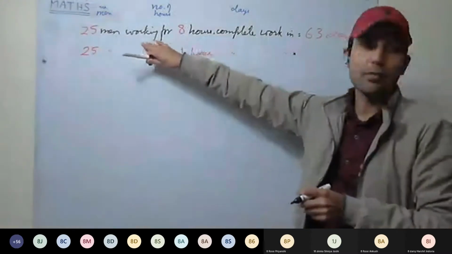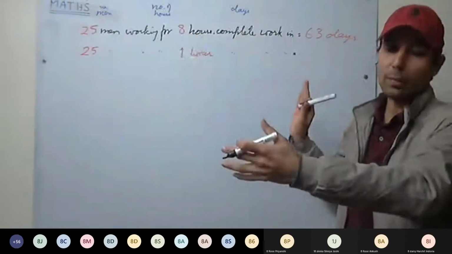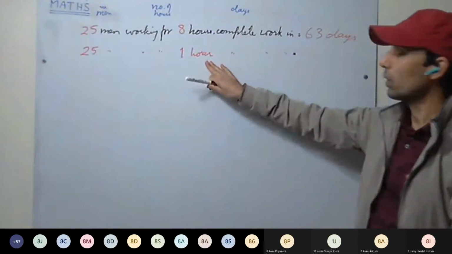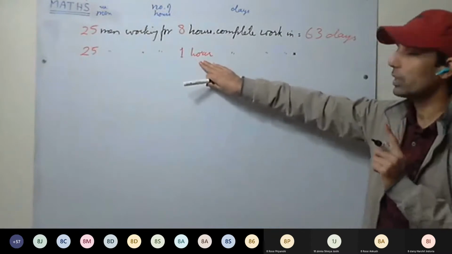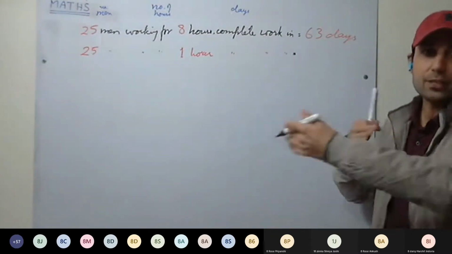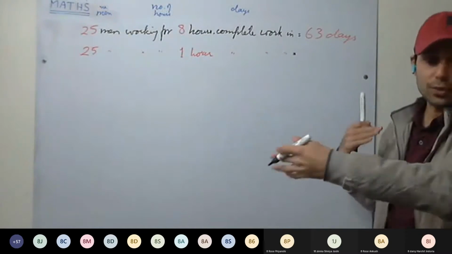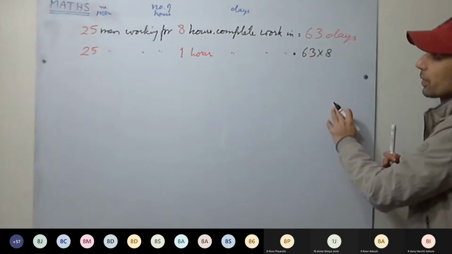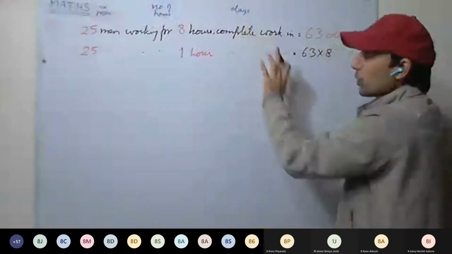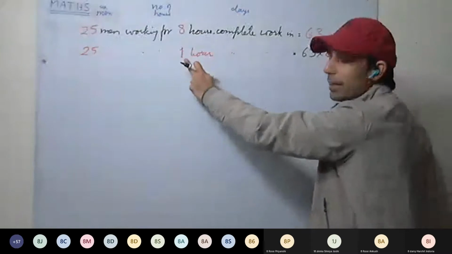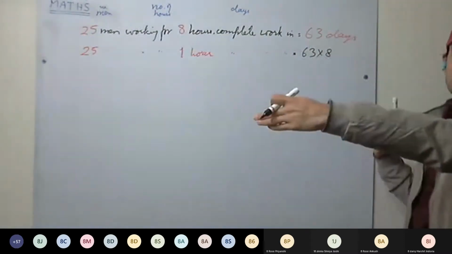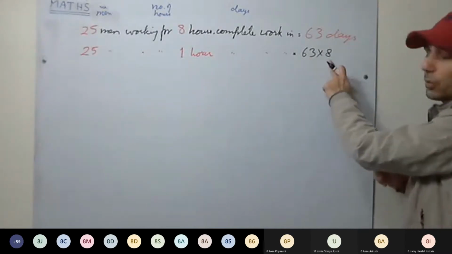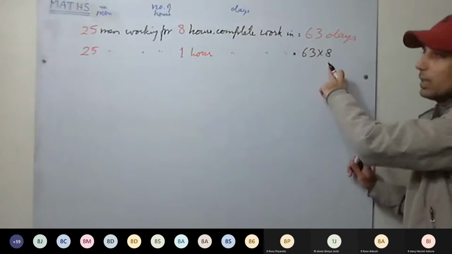See here why we are multiplying. Earlier 25 men were working 8 hours a day. More amount of time they were working, and they were able to complete in 63 days. Now 25 men are working only 1 hour a day. That means it is going to take more number of days. So 63 into 8. They are inversely proportional. You got it? Because each day they are working fewer hours, they will take more days to complete. So they will take 63 into 8 days.